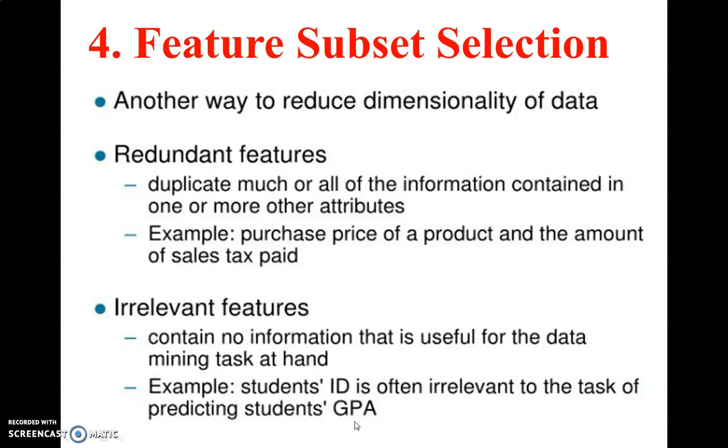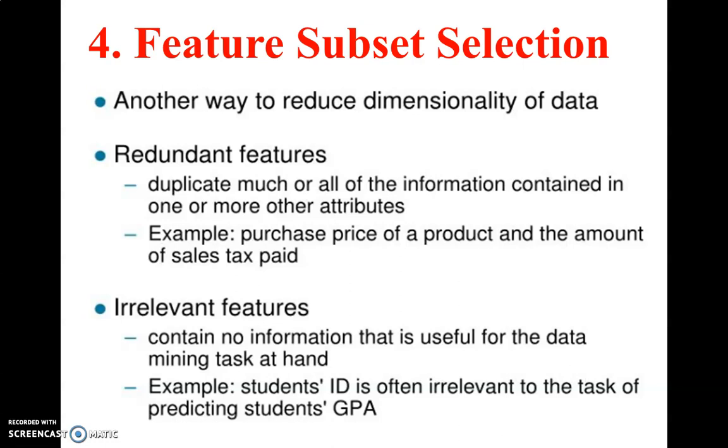But in that table you have 5th semester marks, 6th semester marks and student ID. Predicting GPA does not require student ID, it is independent. So student ID becomes an irrelevant feature to predict the GPA of the third year. Is that clear? This is one example.